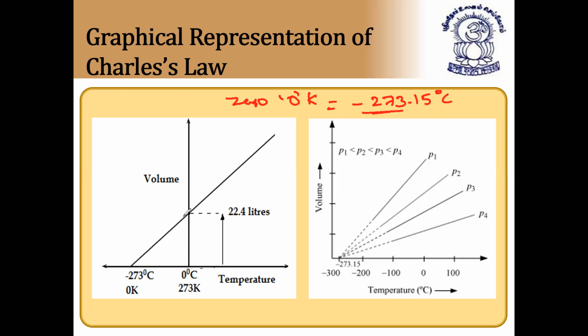At 273 kelvins or 0 degrees C, at STP, what does STP mean? STP means 0 degrees C. Volume is equal to 22.4 liters. So I hope it is clear.